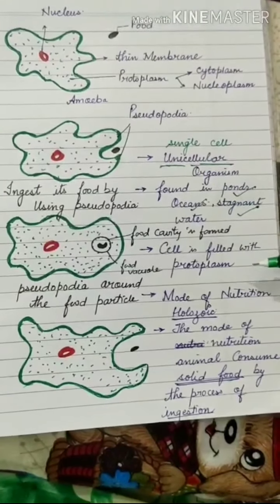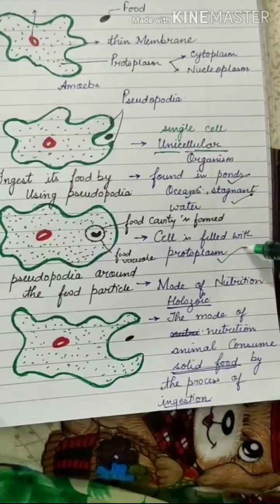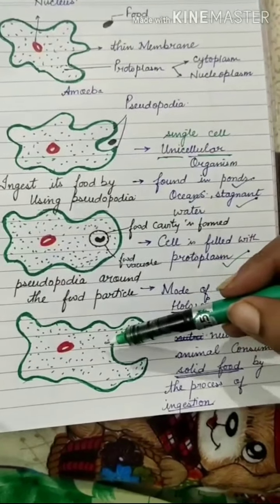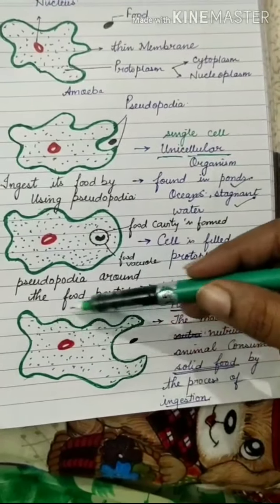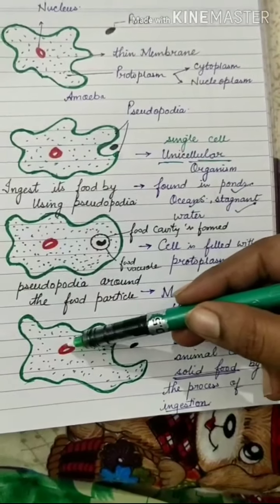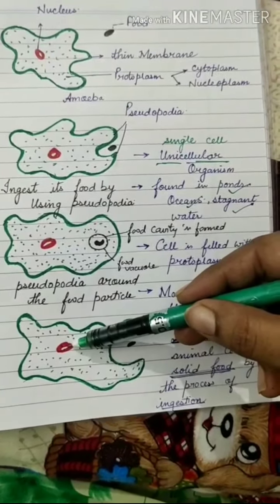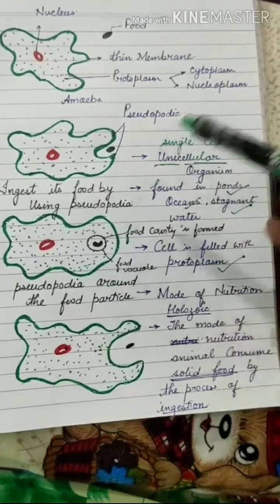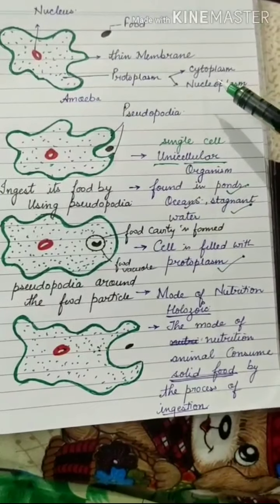Now the cell is filled with protoplasm. The question arises here: what is protoplasm? See these dots I made here, that is known as cytoplasm. The fluid inside the nucleus is nucleoplasm. Both combined together are known as protoplasm.